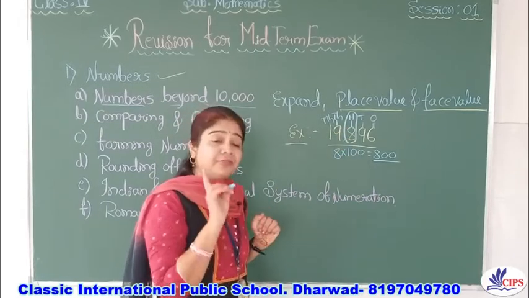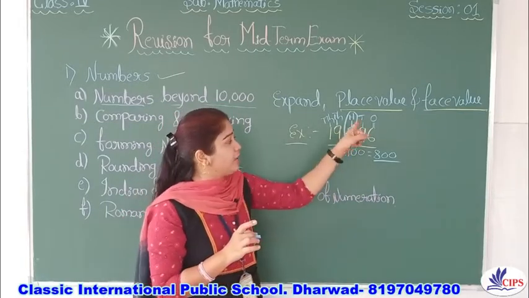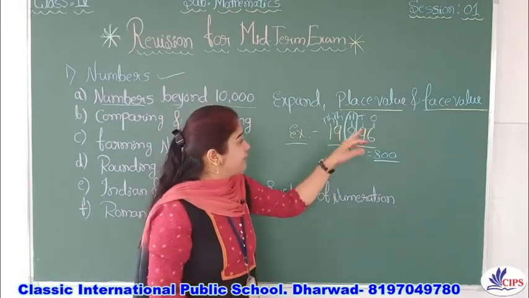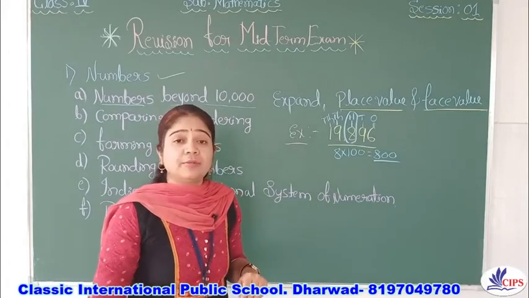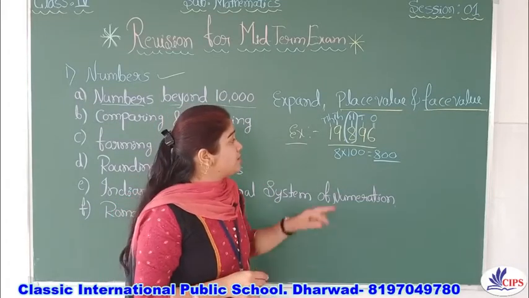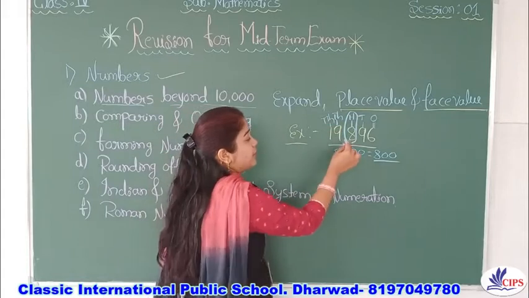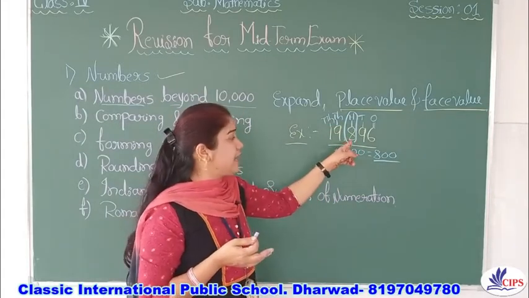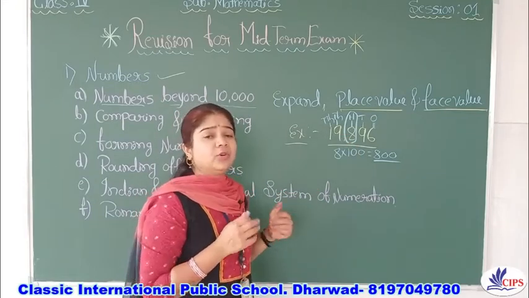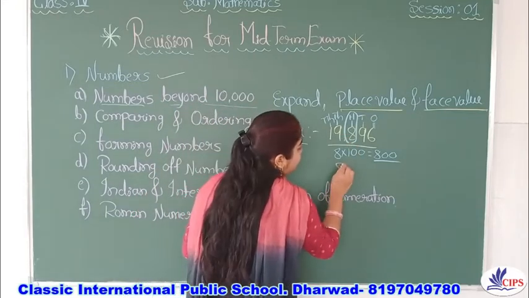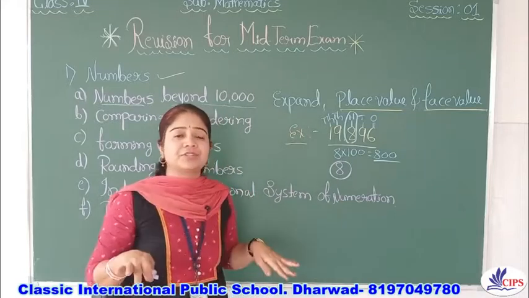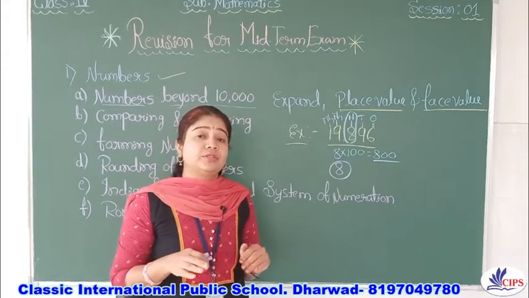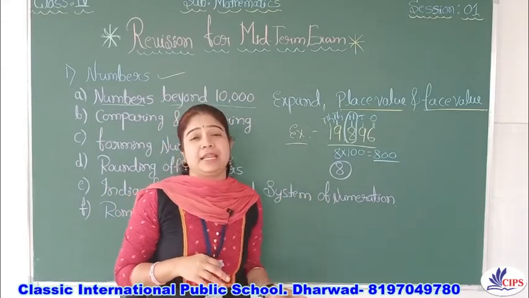If I ask you to write the face value of it, you need not be confused, because face value means whatever you are looking at here. If I ask for the face value of 8, no need to worry, just write 8 as the face value, finish. Understand? So don't get confused about face value and place value.